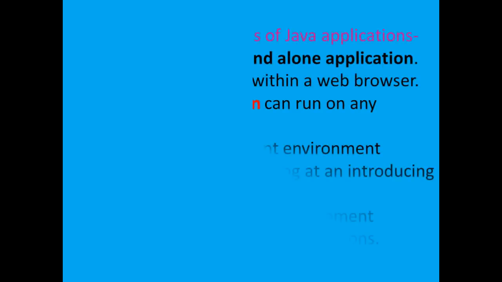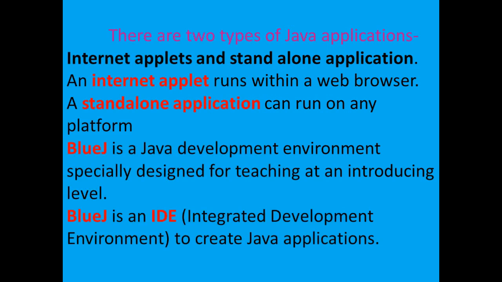There are two types of Java applications: Internet applets and standalone applications. What is meant by Internet applet? An Internet applet runs within a web browser. You all are familiar with some browsers. What are they? Google Chrome, Internet Explorer, Opera, like that.